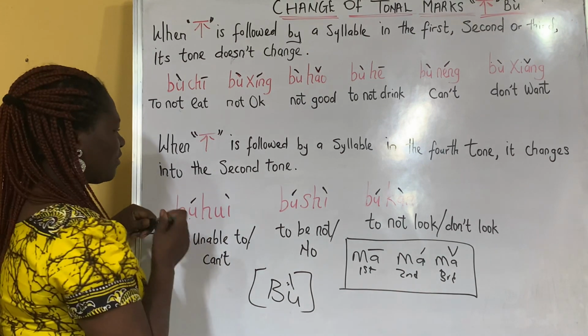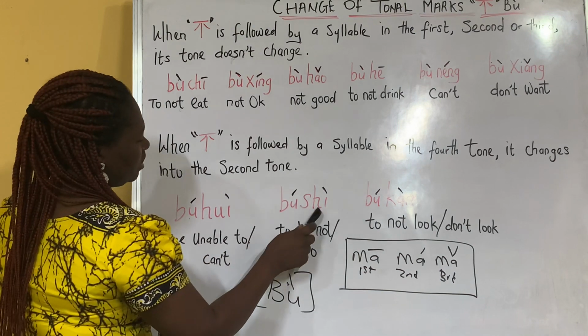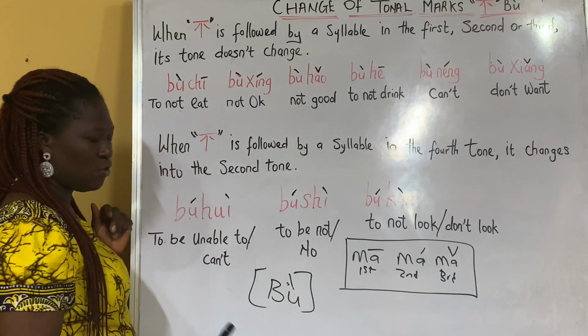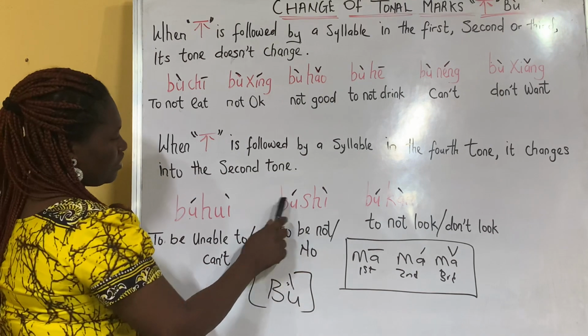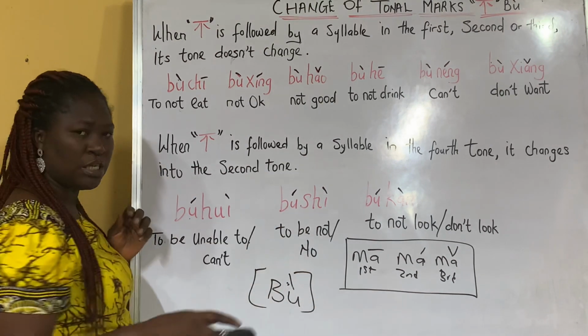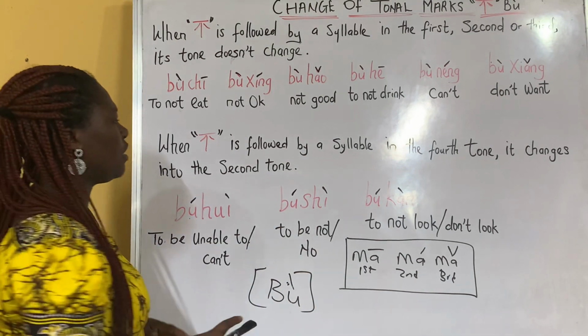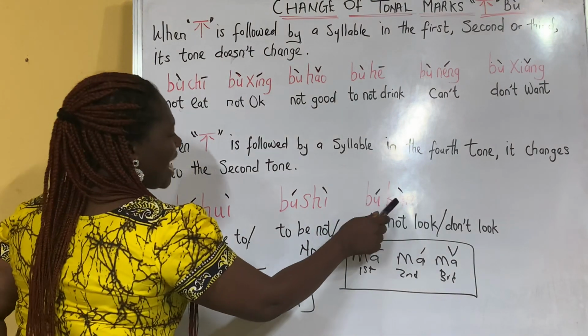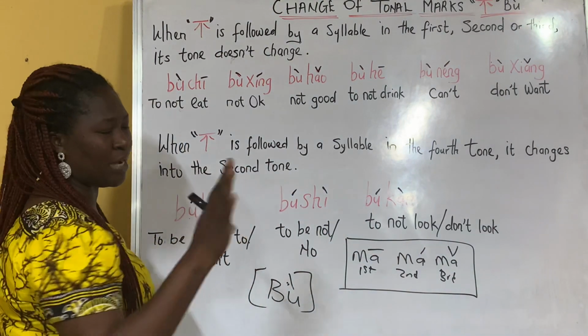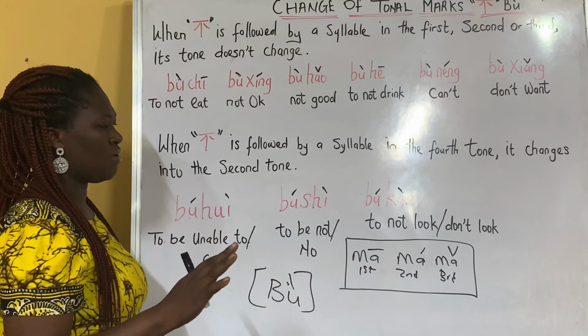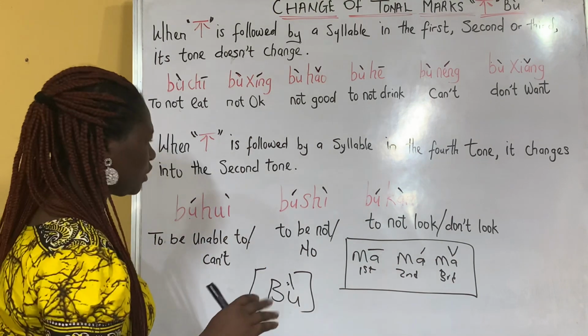Then the second one is what? Bu shi. You know, shi is yes. When you want to say no, you say bu shi. Bu shi means no. Then the next one is bu kan. Kan is what? To see. They say bu kan. That is don't see or do not look. Do not look or don't look.